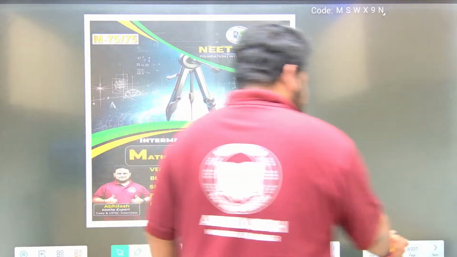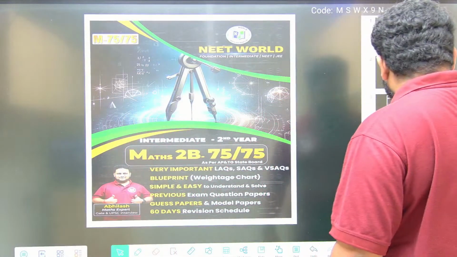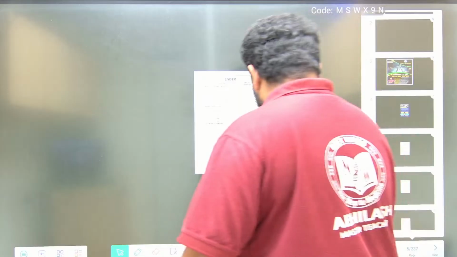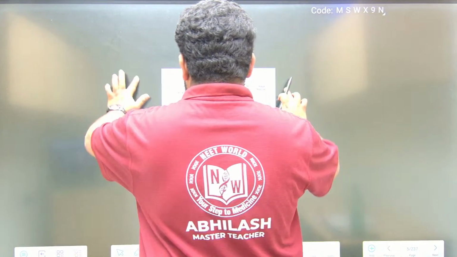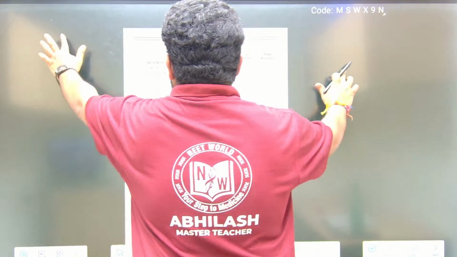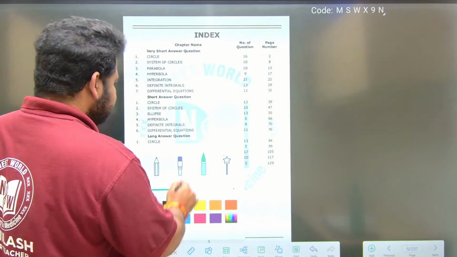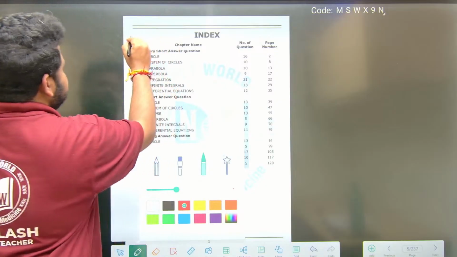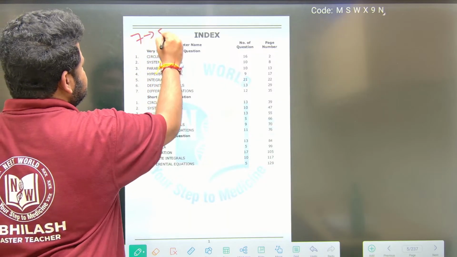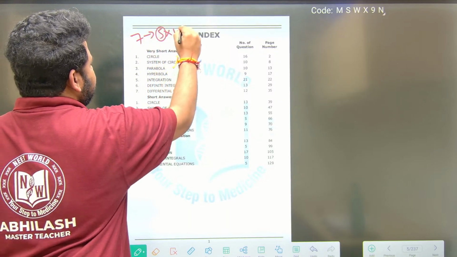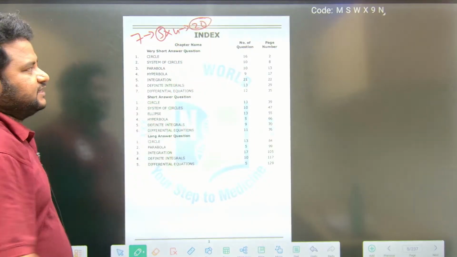Now when we talk about SAQs, we know that there will be a total of 7 questions, out of which you have to attend 5 questions, each question carrying 4 marks, so you have to get 20 marks from SAQs.